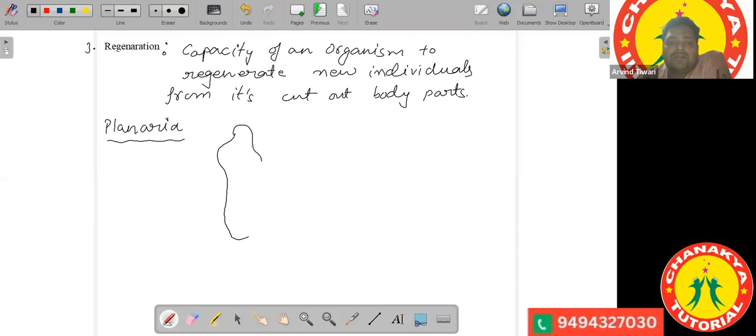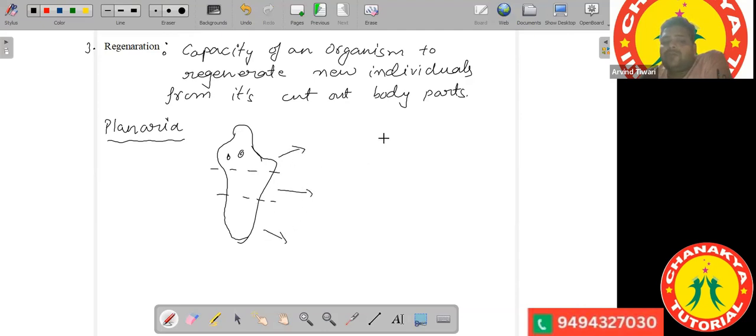So when a planaria is cut into two parts, each part is able to grow into a new individual, or even if it is cut into three parts. If we cut this planaria into three parts, each part of the body will be able to regenerate.